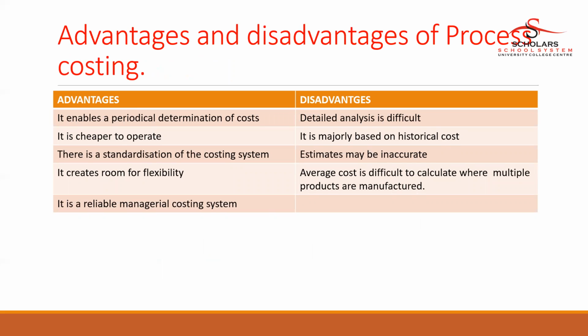The advantages of process costing. The main advantages are that it enables a periodical determination of cost. It is cheaper to operate. There's a standardization of the costing system. It creates room for flexibility. It's a reliable managerial costing system. But the main drawbacks of process costing are that it is detail oriented and detailed analysis is difficult. It is majorly based on historical costs. Estimates may be inaccurate. Average cost is difficult to calculate where multiple products are manufactured.